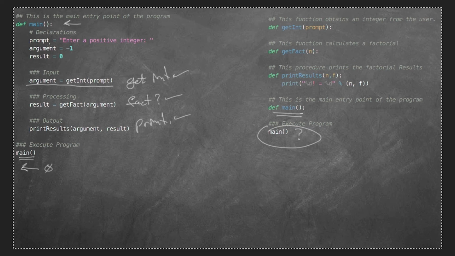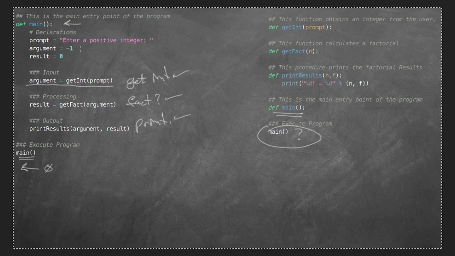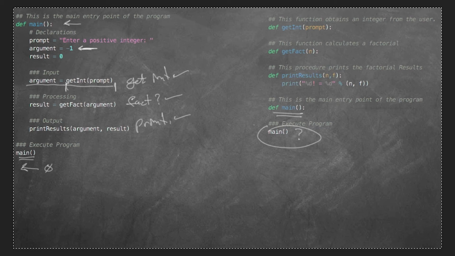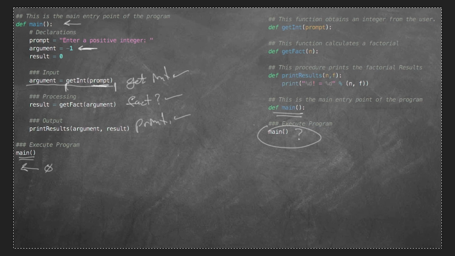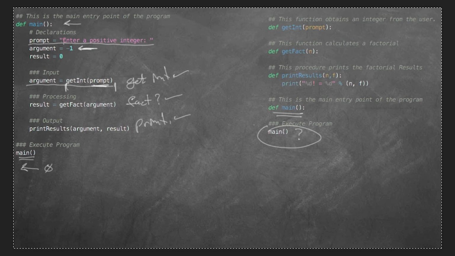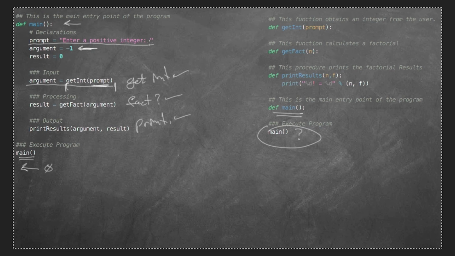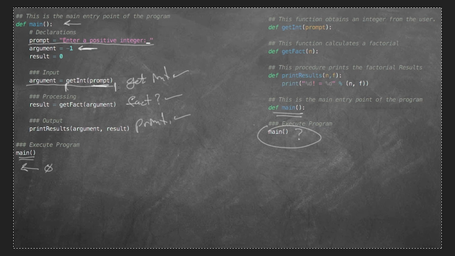But you'll notice that I haven't written any code to actually accomplish that, other than I said that argument, the variable argument, which I declared up here, is currently set to -1. That's this right here. And it's going to call a function that I actually haven't even defined yet, okay? And that function is called getInt, and it's expecting an argument called prompt, all right? And we'll talk about what prompt is in just a second, but up here I defined prompt as a message to the user, and the message to the user is going to be enter a positive integer. And notice that I made sure to put a little space there so that it would be a good user experience, all right? So same deal is happening down here.